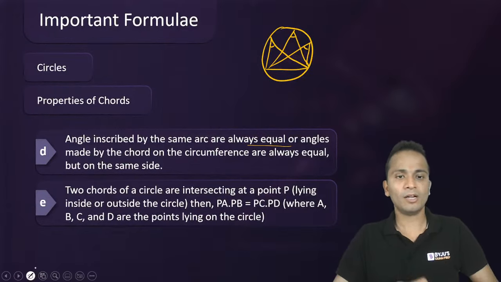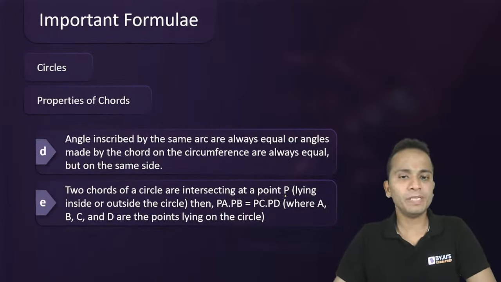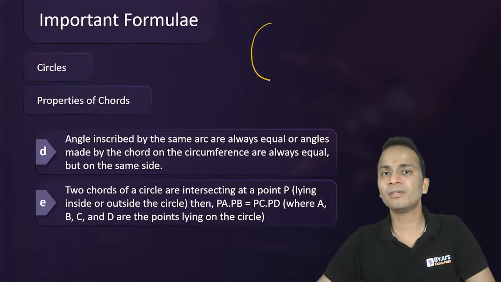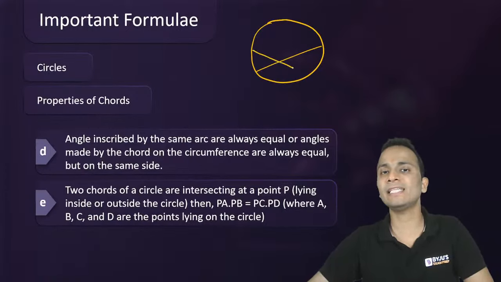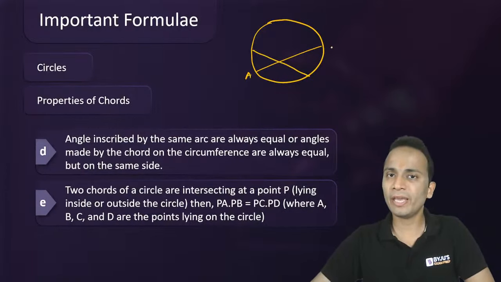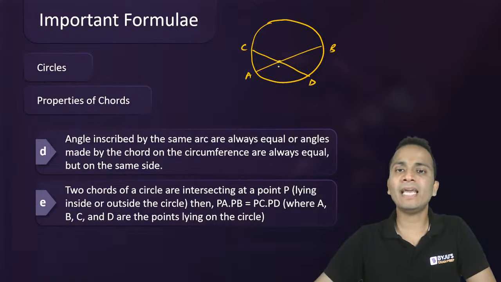Okay. All right. Now next is two chords of a circle which are intersecting at a point P. I'll draw this figure. If I draw two chords intersecting inside the circle, chord AB and chord CD, let's say intersecting at any random point P, then you can say that PA into PB will be equal to PC into PD.